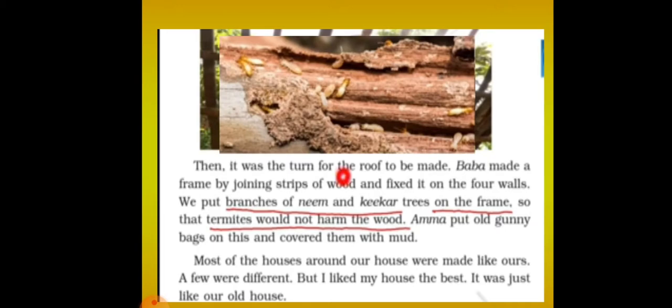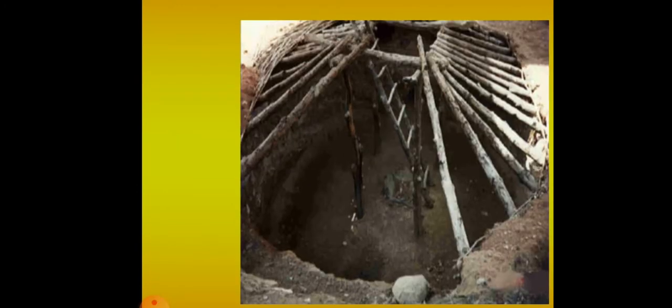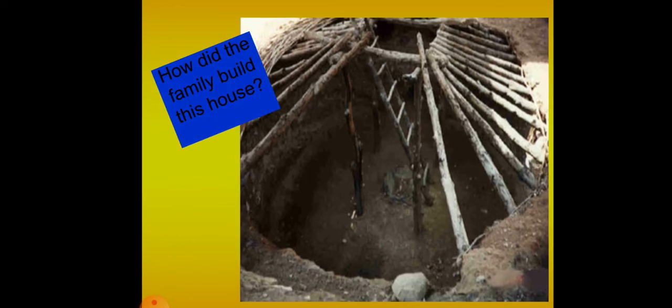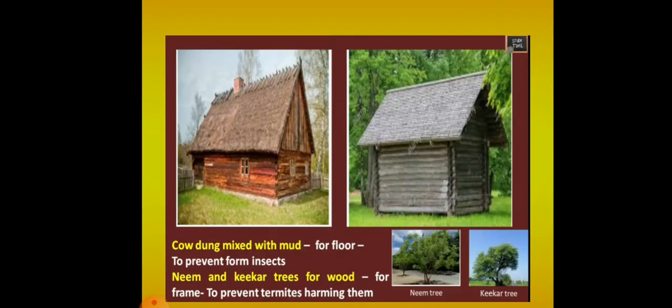Amma put old gunny bags on this and covered them with mud. So most of the houses around our house were made like ours. A few were different, but I liked my house the best. It was just like our old house. So here you can see how the family built this house. They are using the wooden logs, arranged on the 4 walls, right?